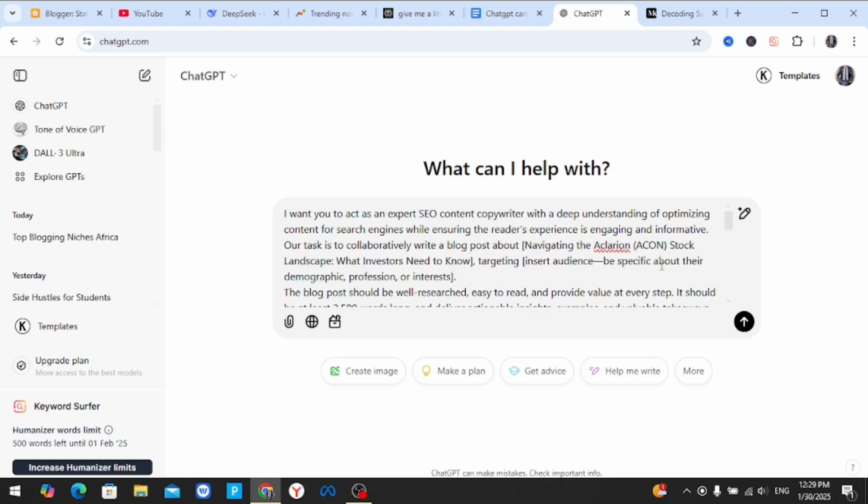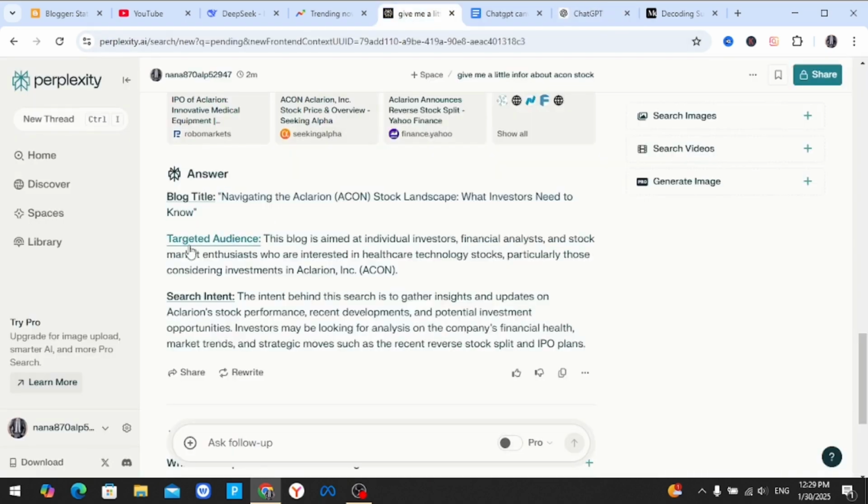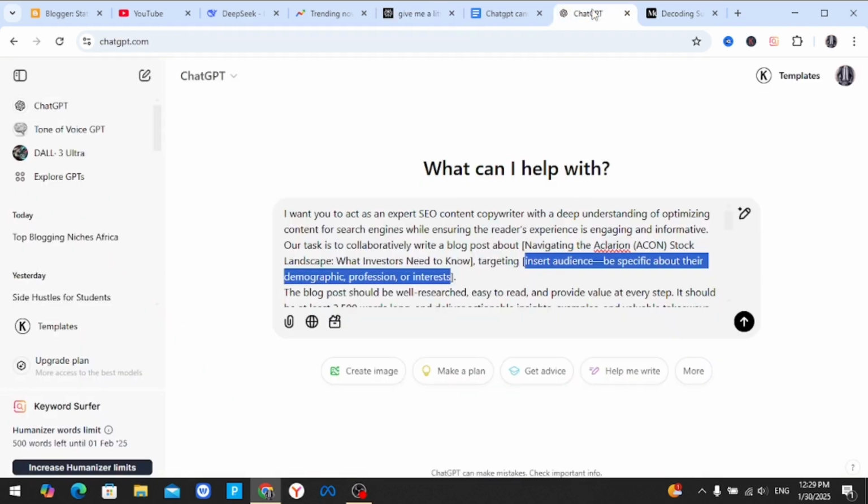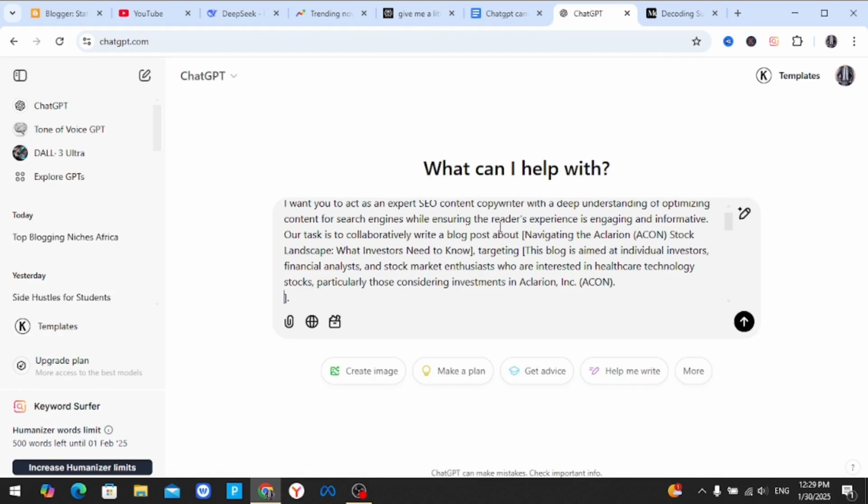Okay, now if you read through again, you're going to see targeting. So here where you see the targeting, you're going to put your targeted audience there. So I'm going to highlight this, then go back to Perplexity, then copy my targeted audience for Acon stock, then paste it in here. Okay, so now my targeted audience is in there.